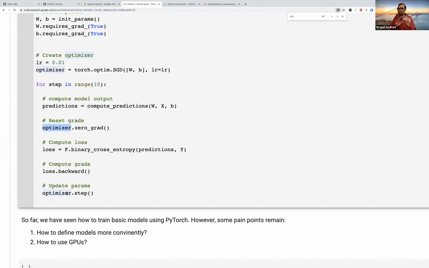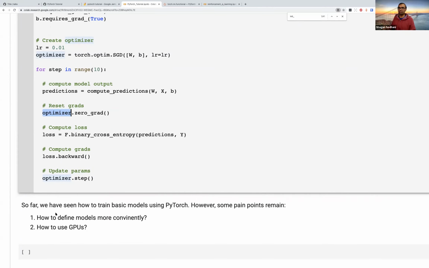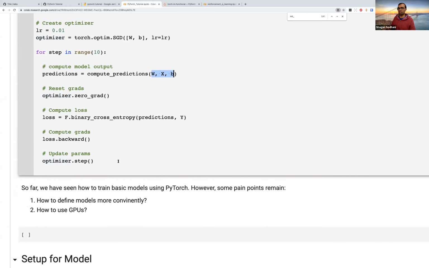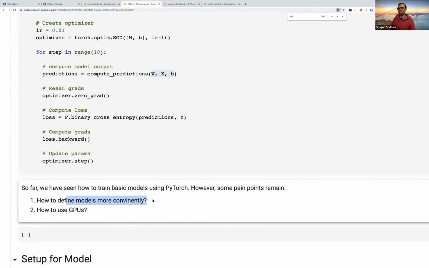Yeah, so we started with this standard logistic regression example, how to implement it using torch.tensor, and then we saw how to replace pieces of it with what Optim provides us, or what torch.nn provides us. We still haven't replaced one important piece, which is the model itself, right? Everything else has been replaced, but we are still tracking weights and biases separately. We haven't replaced the model, which we are gonna do now. So that is one thing that we haven't taken care of.